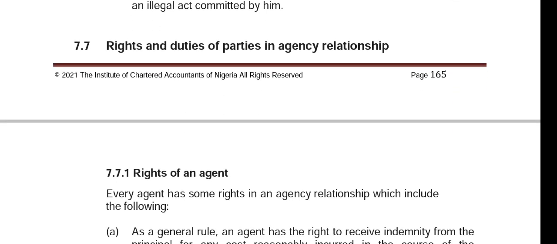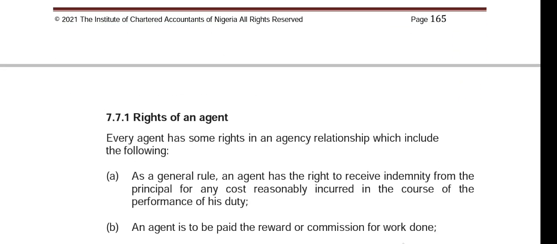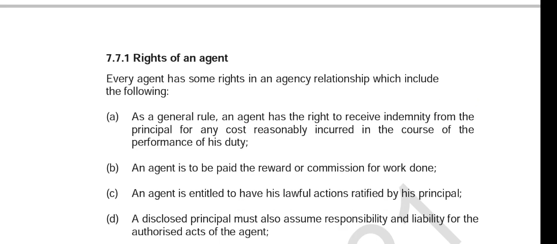So let's look at the rights of an agent. As a general rule, an agent has the right to receive indemnity from the principal for any cost reasonably incurred in the course of performance of his duty. An agent is to be paid the reward or commission for work done. An agent is entitled to have his lawful actions ratified by his principal.